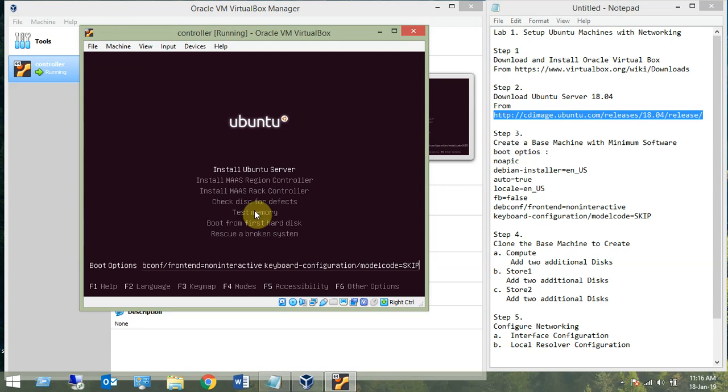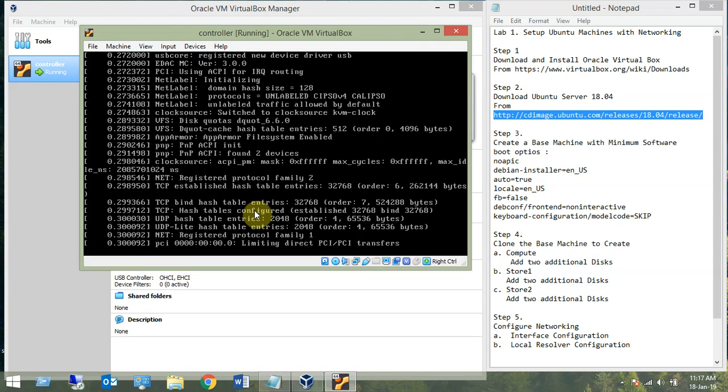keyboard-configuration, right? I am double checking the spelling, because 90% of the time when spelling mistakes are there, you get into problems. So debconf/frontend is equal to noninteractive. All right, these are some of the keyboard options which we are using. FB is equal to false, auto is equal to true, and once it is done, just press the enter key, the installation will start.